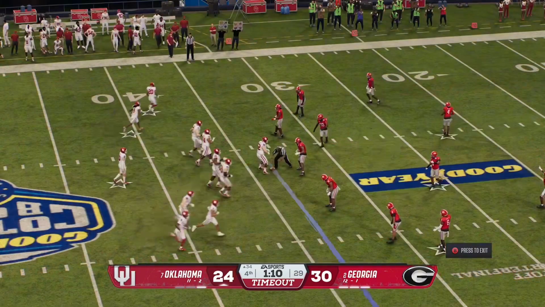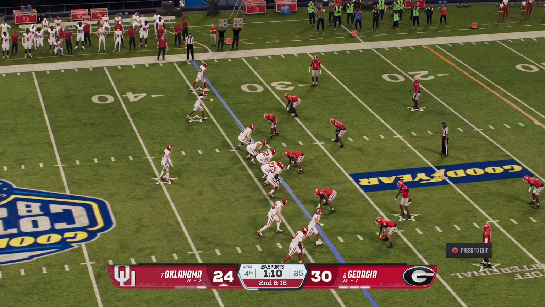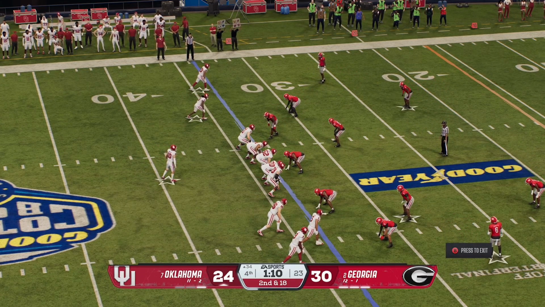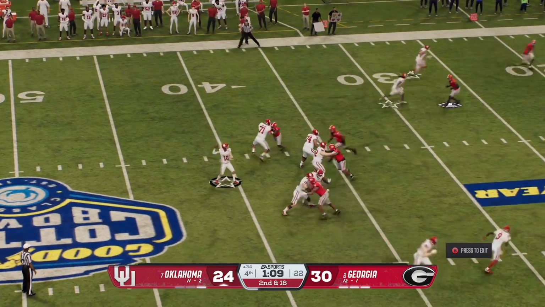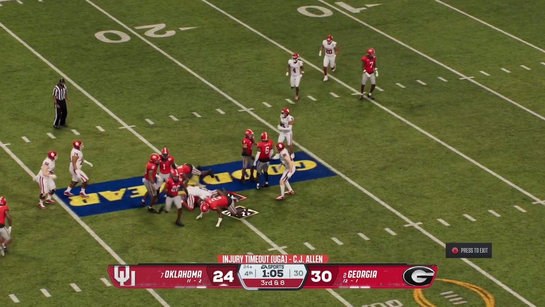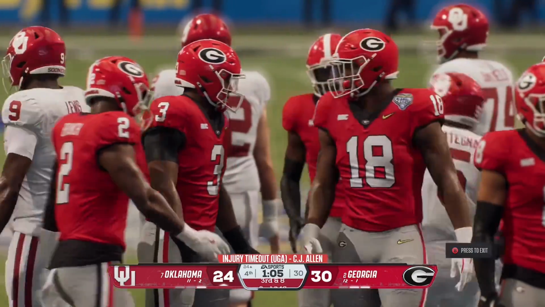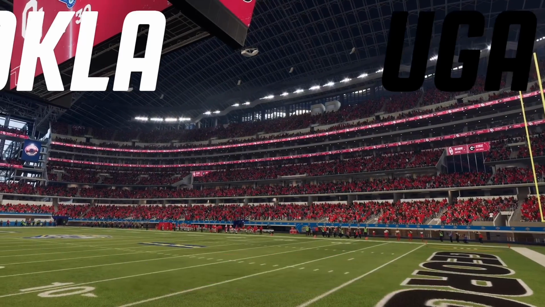Okay. It looks like Oklahoma's going to call their second timeout. They are now down to 1 timeout. I don't know who Oklahoma's head coach is, I'm going to be honest. So, yeah, he's been doing pretty good, I guess. But anyway, he's going to get a solid gain for about a 10-yard gain. C.J. Allen actually got injured. How do you get injured? That's the biggest sell ever.